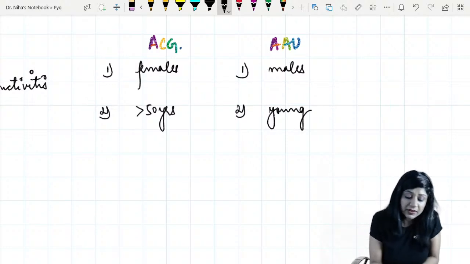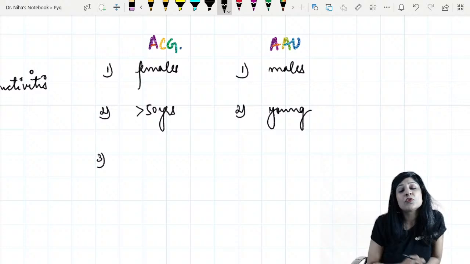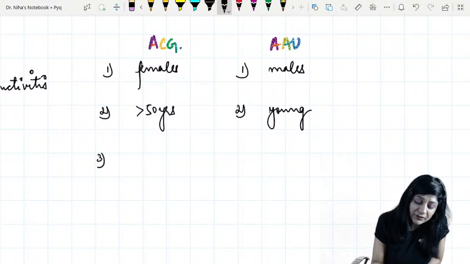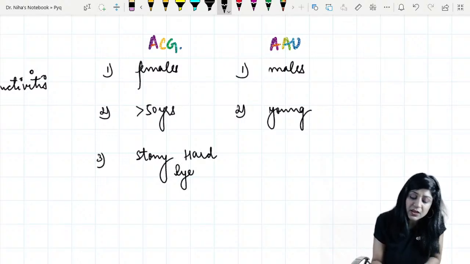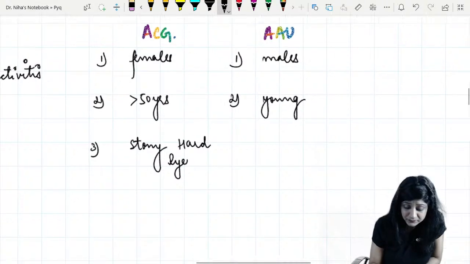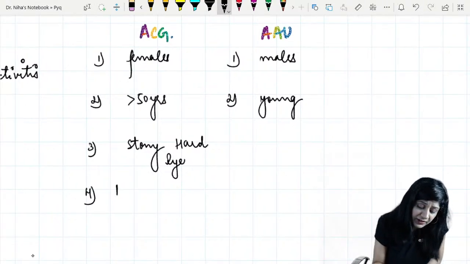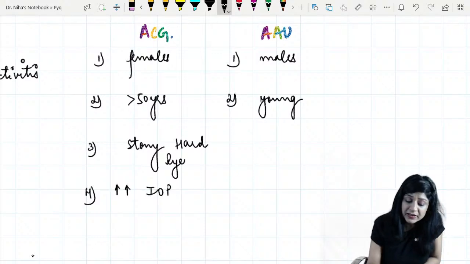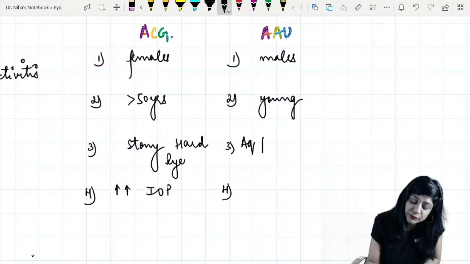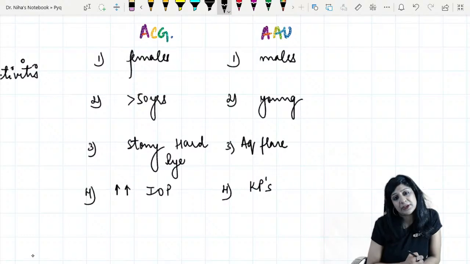Okay? Then number 3, if you have glaucoma, you will have a stony hard eye, because the IOP is very, very high and you will have very high intraocular pressure. While if it is uveitis, I will have the aqueous flare, that is the earliest sign. I will also have the keratic precipitates.